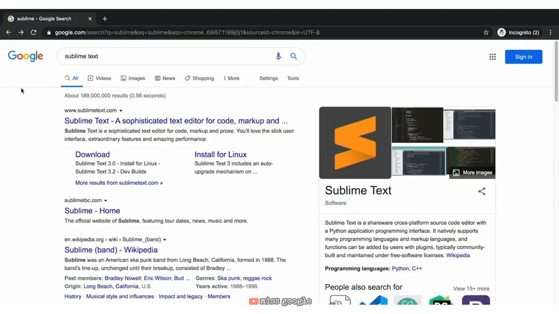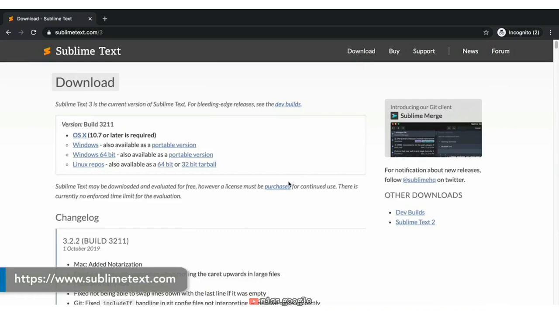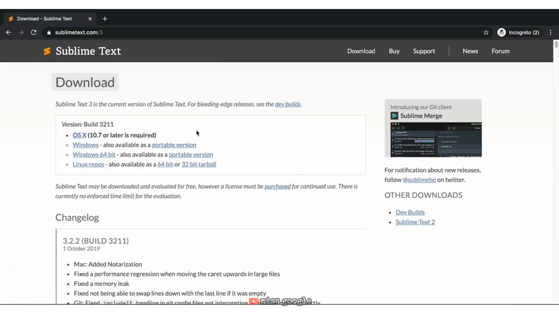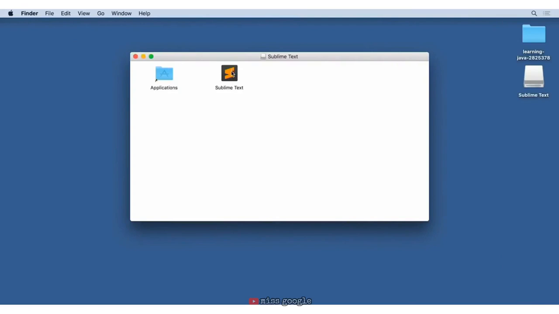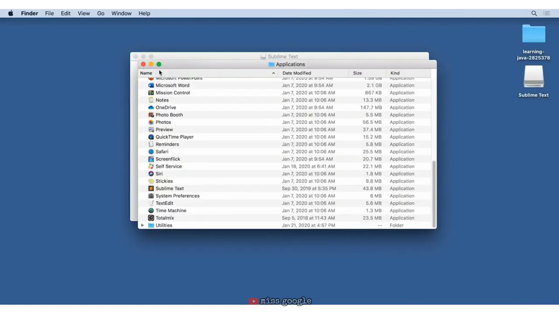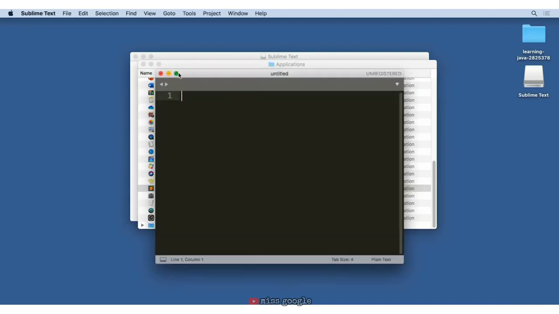We are ready to write our first Java program. Just like we write essays using some kind of word editor, we need a text editor to write our code. I'm going to download Sublime Text, which is a common text editor that developers use. Sublime is a tool that we will use to write our Java programs, and the command line is a tool that will help us build and run our programs. With Sublime downloaded, we can open up a new window and write some code.